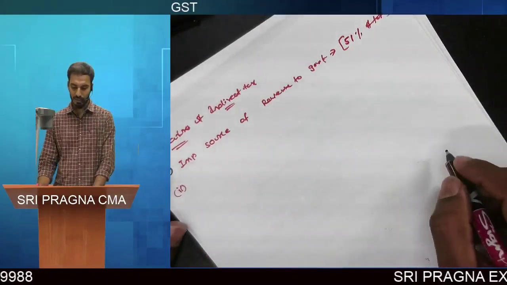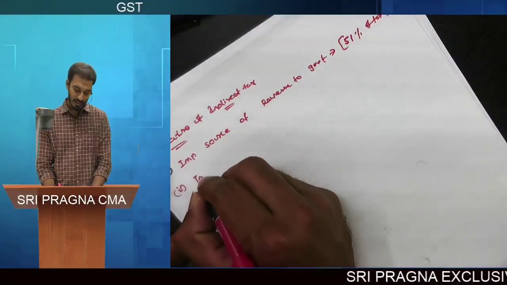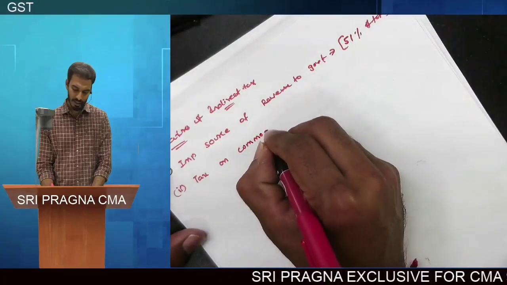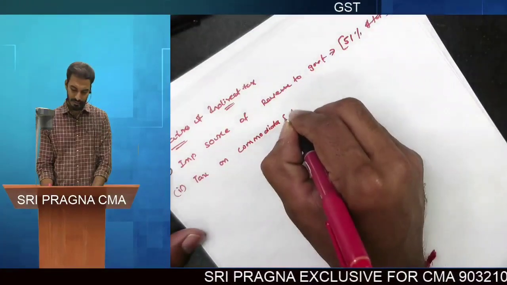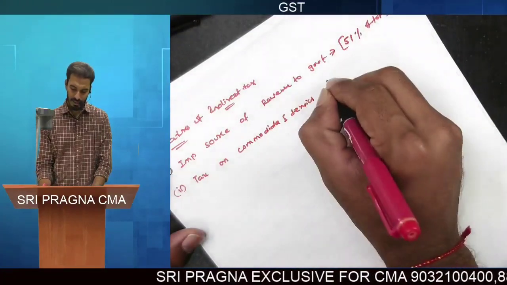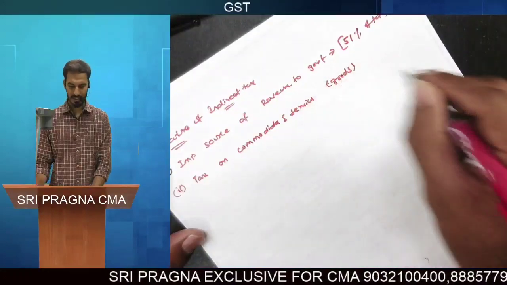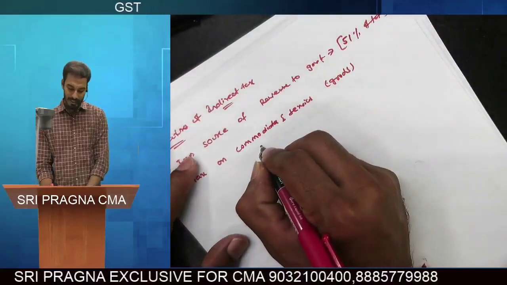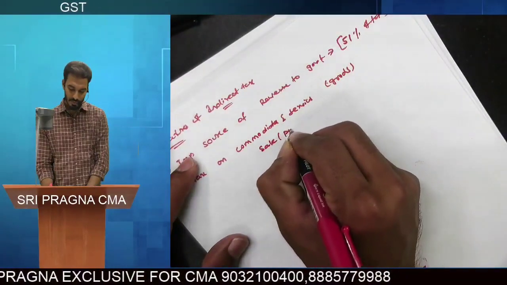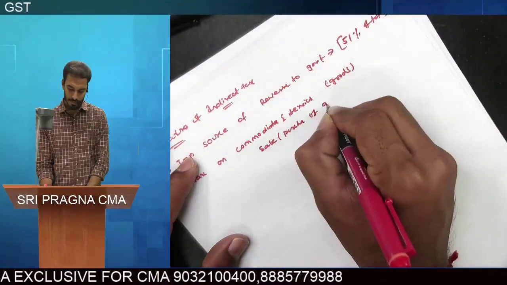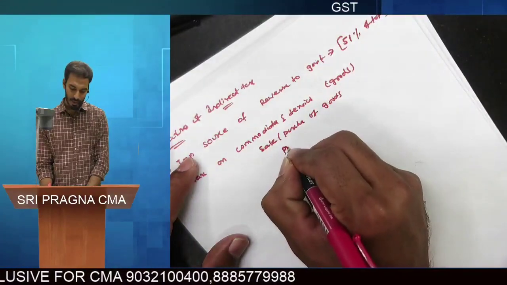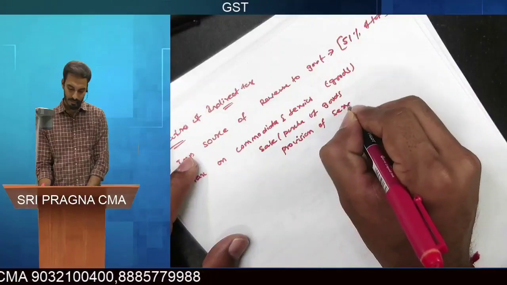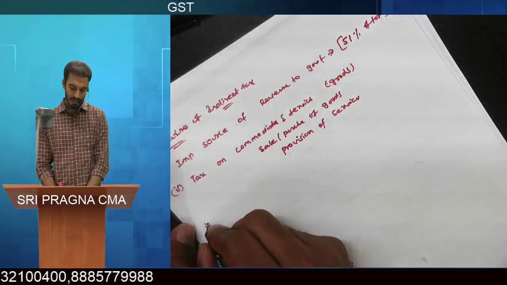And the second feature of indirect taxes is that it is a tax on commodities and services. Commodities are nothing but goods and services. So indirect taxes are levied on what, sir? On the sale or purchase of goods and provision of services. It is the second feature of indirect tax.